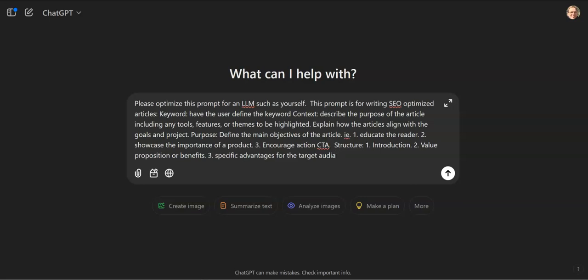Wow, spelling is atrocious today. And then 4, the CTA.